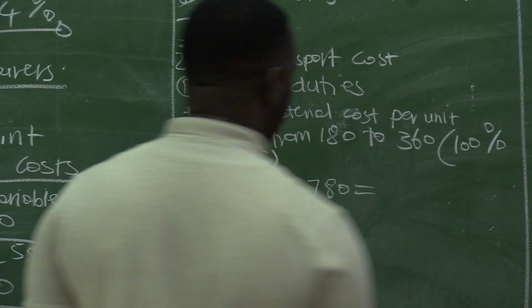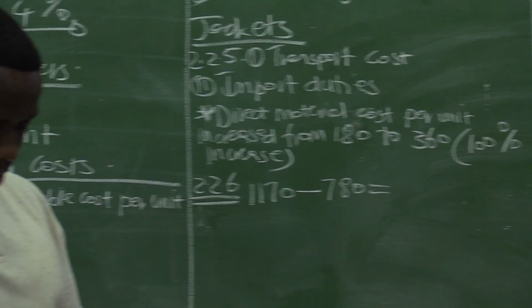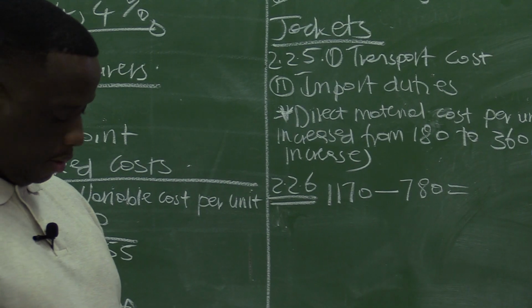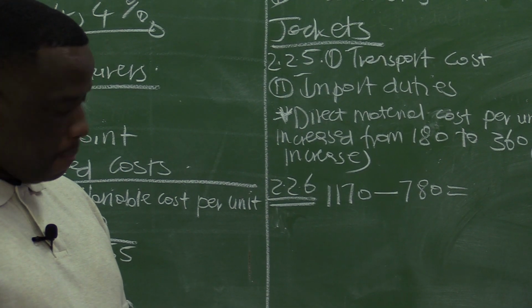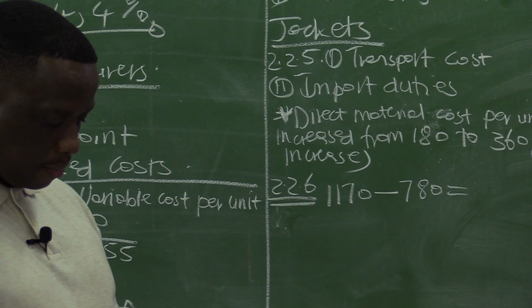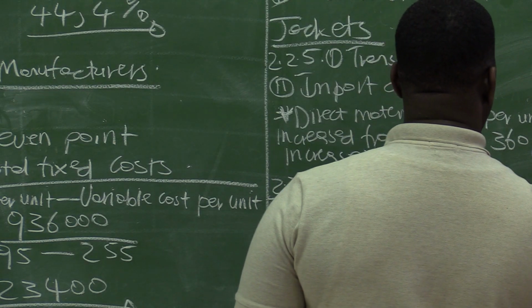Let's start by, before we can even calculate the percentage increase, let's calculate the increase. How much is the increase? 1,170 minus 780. So there is an increase of 390.